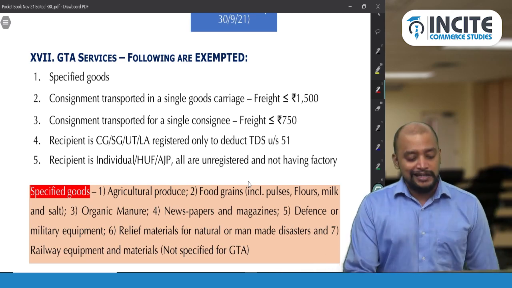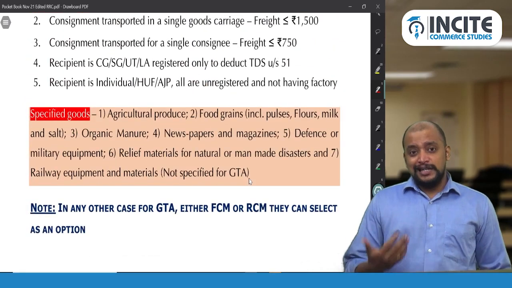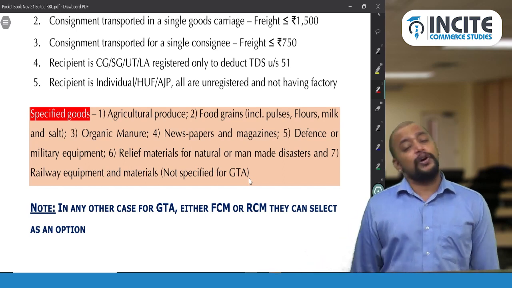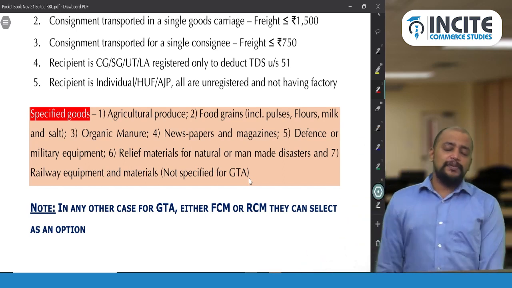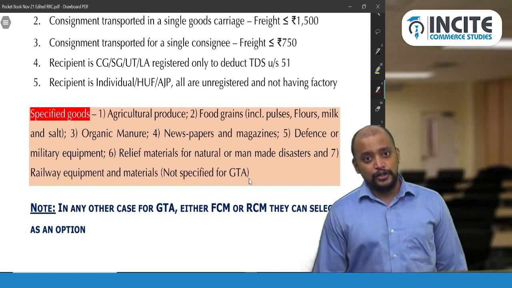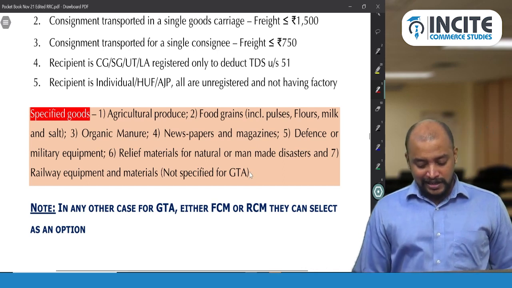So who will pay GST? It depends. If the GTA opts to pay GST under FCM, they will pay. Otherwise, the recipient will pay GST under RCM. What if the recipient is unregistered? All cases are the same. If the recipient is unregistered, they need to compulsorily get registered to pay GST. So that is with respect to GTA services here.